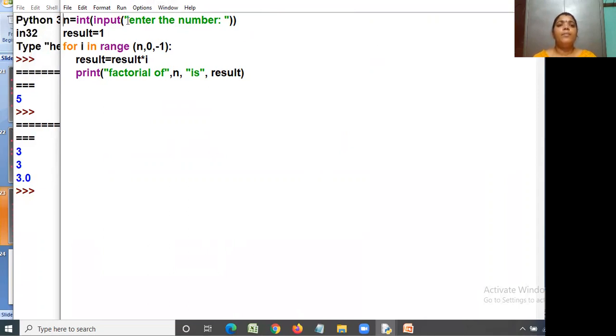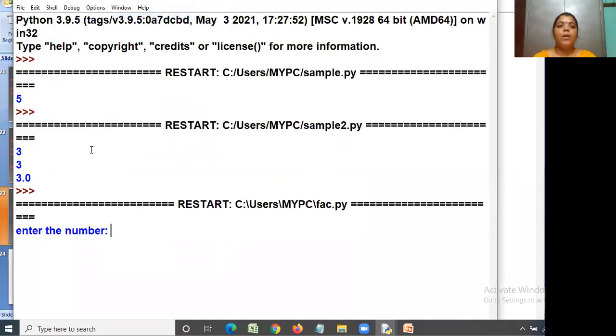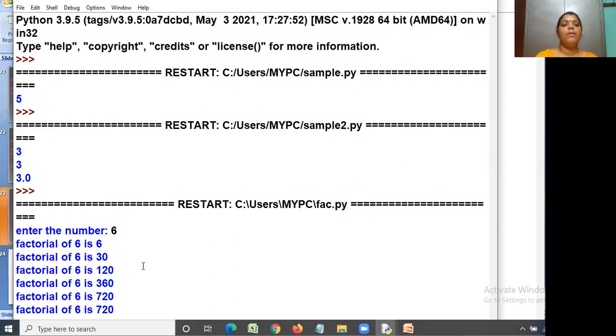For executing this code, I am using the run command. Click run module. So here comes the prompt: enter the number. Whatever number you need, just enter that number. I am taking 6 here. So see here, 6 factorial is 720. All of you understood?